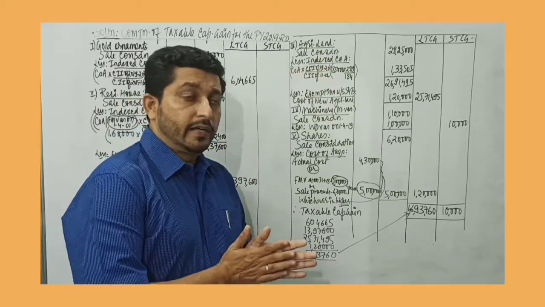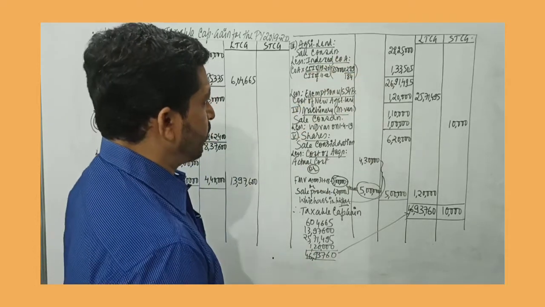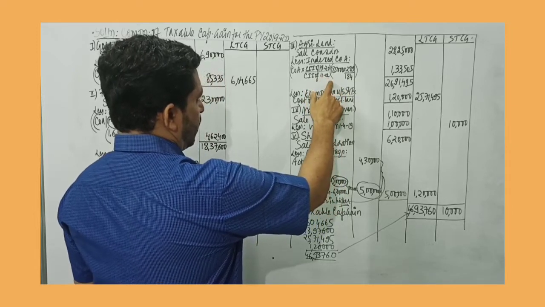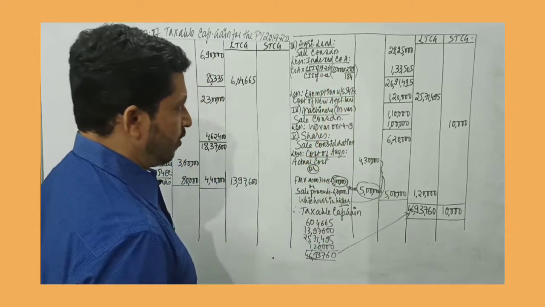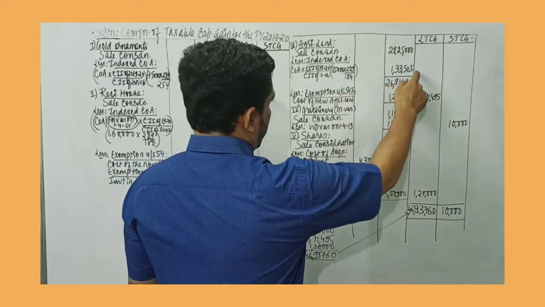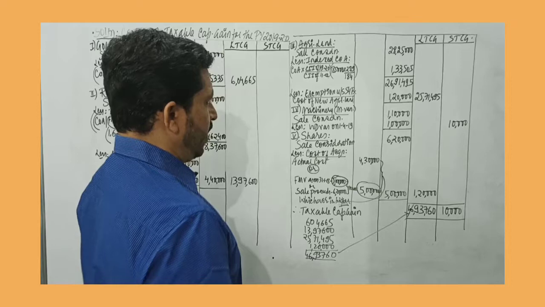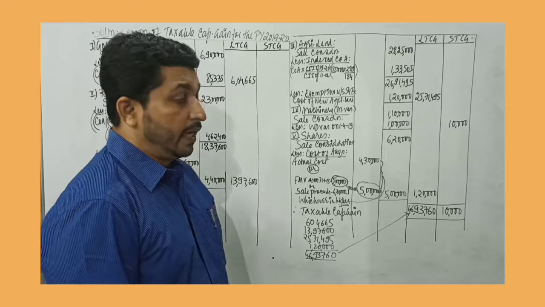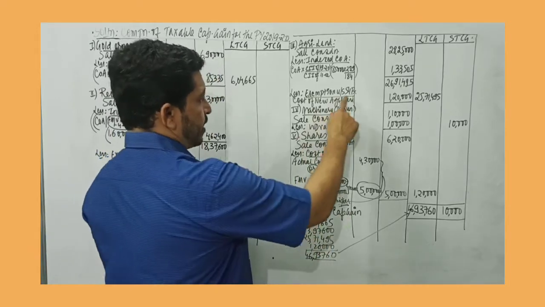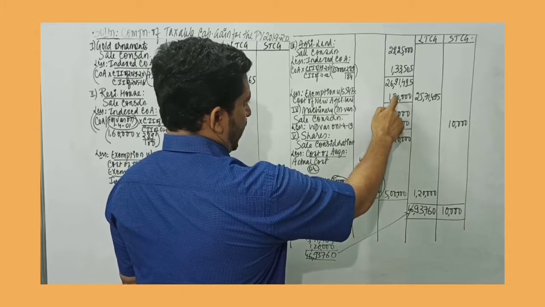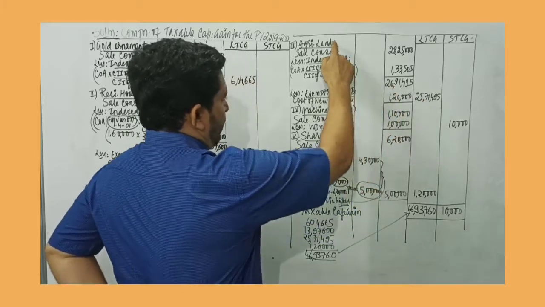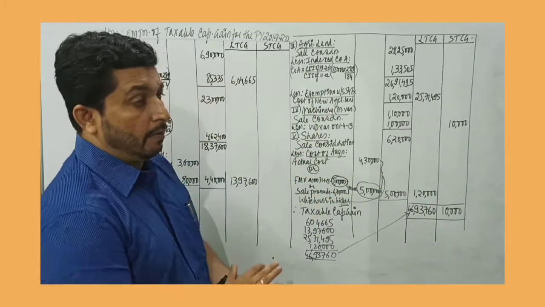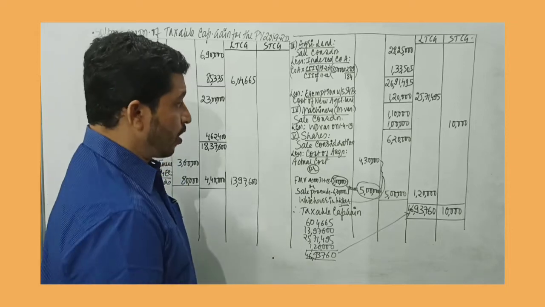Then we have agricultural land. Agricultural land sale consideration is 28,25,000. Indexed cost of acquisition is given. This was acquired in 11/12, so 184 is the CII, the cost inflation index. 85,289 by 184 will give 1,33,505. So you get long-term capital gain of 26,91,495. Then a new agricultural land is purchased, for which exemption can be claimed under section 54B, which is 1,20,000. So the taxable long-term capital gain from agricultural land is 25,71,495.